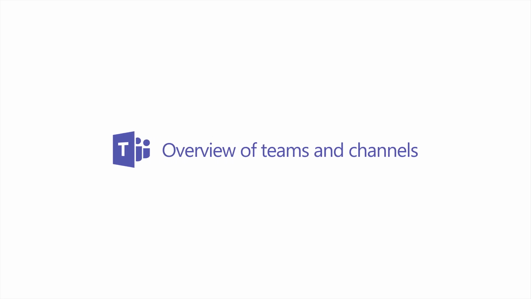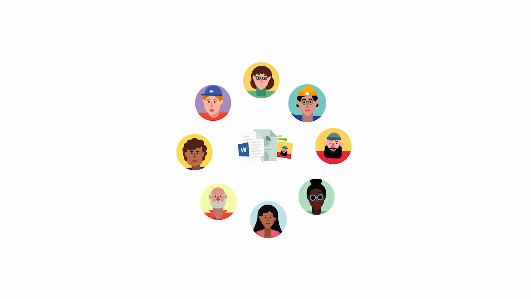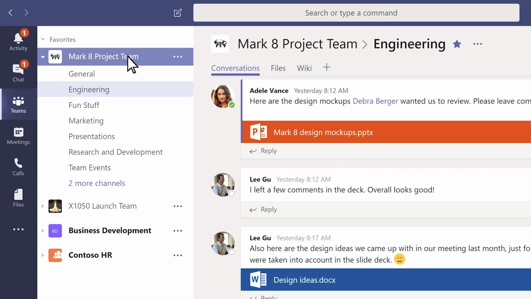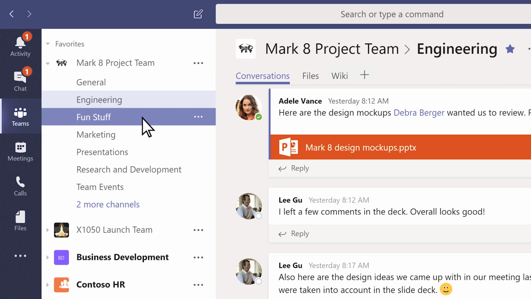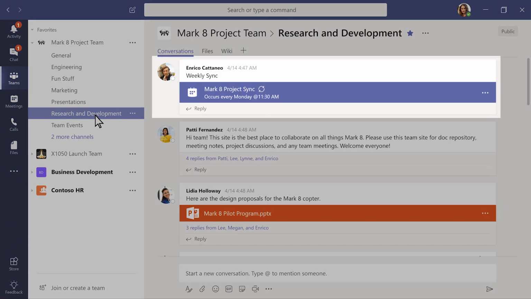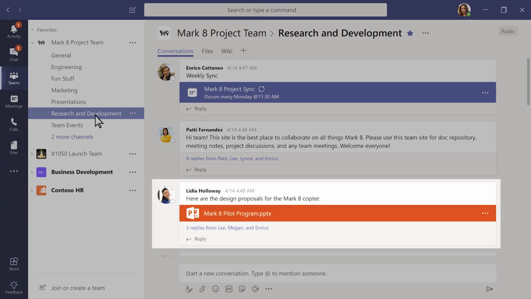In Microsoft Teams, teams are groups of people brought together for work, projects, or common interests. Teams are made up of channels. Each channel is built around a topic like team events, a department name, or just for fun. Channels are where you hold meetings, have conversations, and work on files together.